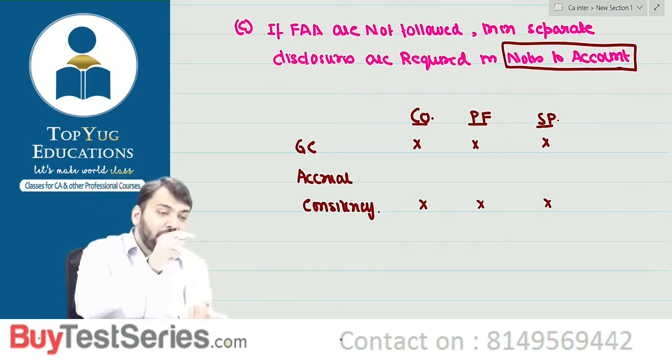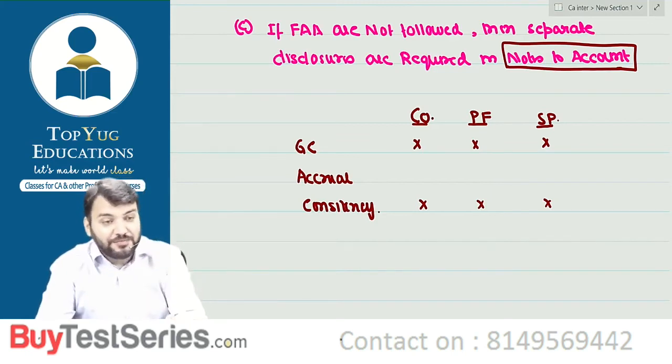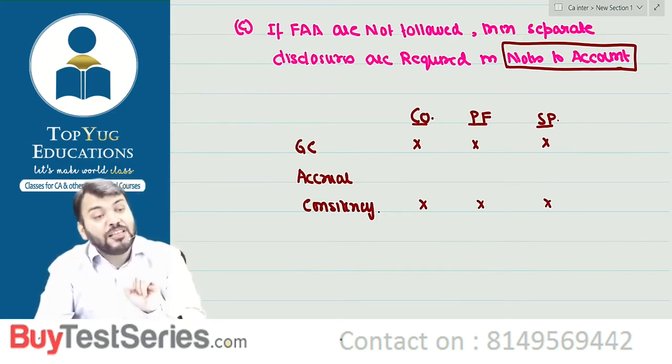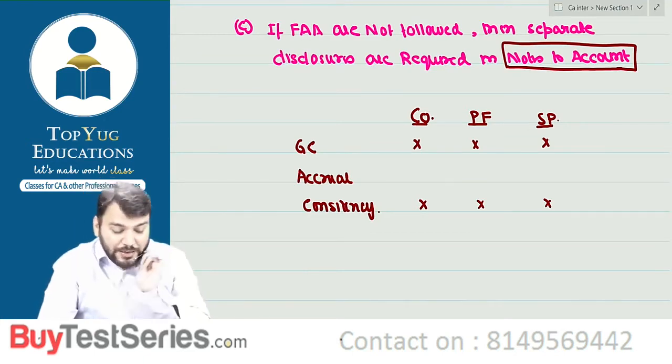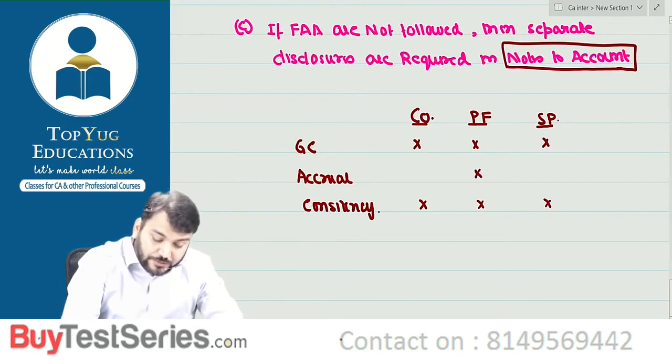Correct? Means last year it was FIFO, and in the current year they have applied weighted average. They can do that, but a disclosure needs to be given. Correct? Understood? But for accrual, just try to understand.